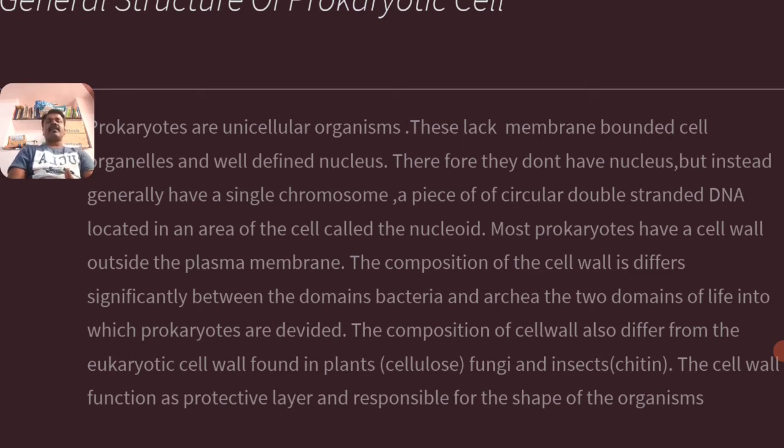The composition of the cell wall differs significantly between the domains bacteria and archaea, the two domains of life into which prokaryotes are divided. The composition also differs from the eukaryotic cell wall. In plant cells the cell wall is composed of cellulose, and in fungi and insects it is chitin. The cell wall functions as a protective layer and is responsible for the shape of the organism.